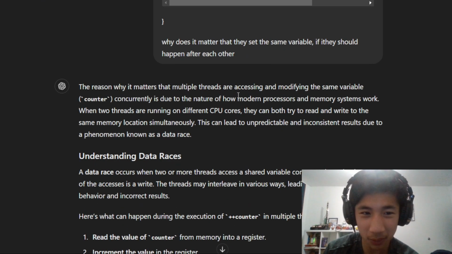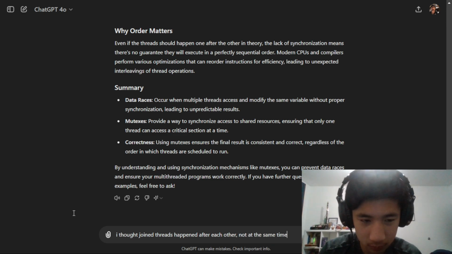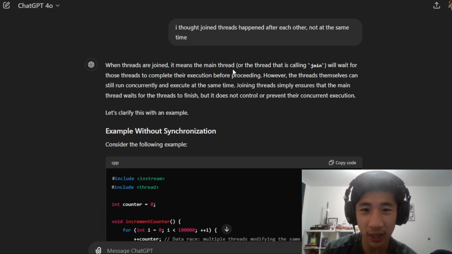Okay, so the reason why it matters that multiple threads are accessing and modifying the same variable concurrently is due to the nature of how modern processors and memory systems work. When two threads are running on two different CPU cores, they can both try to read and write. Oh. I thought they happened one after each other. I thought joined threads happened after each other, not at the same time. Oh, the main thread will only continue afterwards.